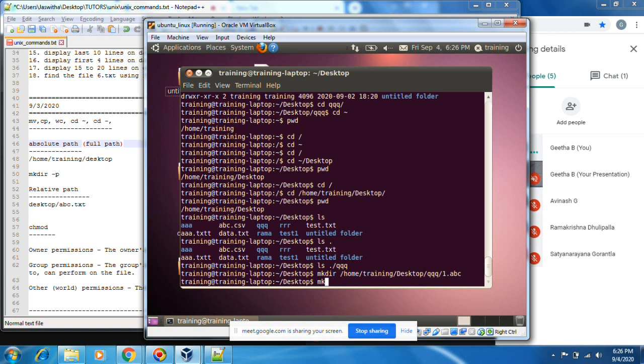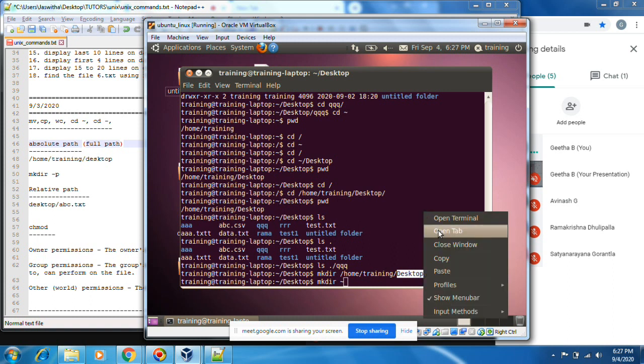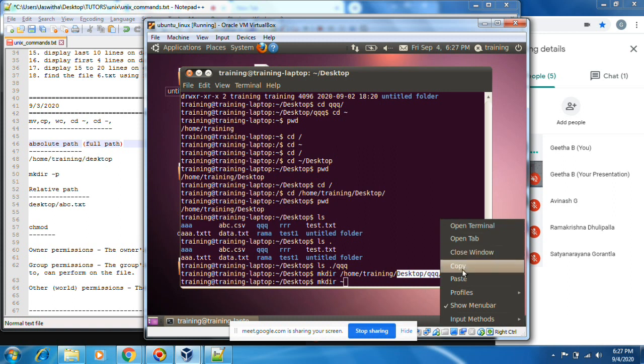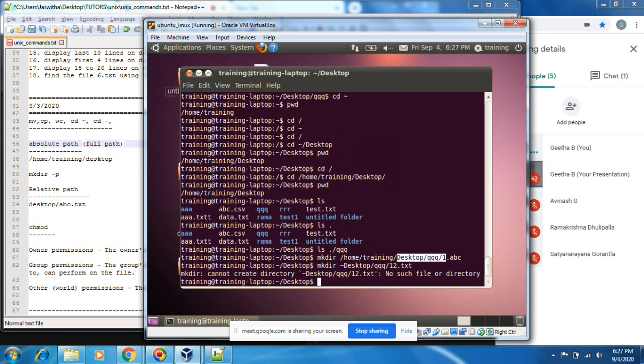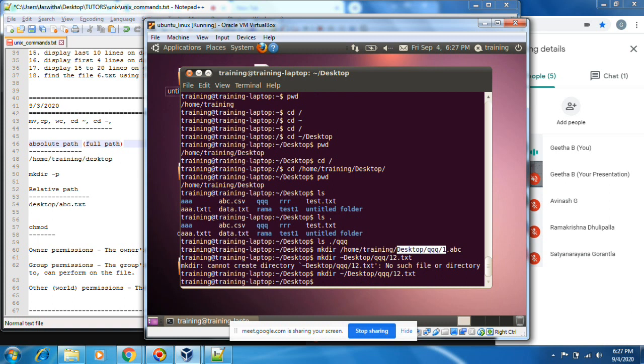Now mkdir tilde, 12 dot txt. This is already the PWD. Now we need to give a further slash here. Okay, then only it works.